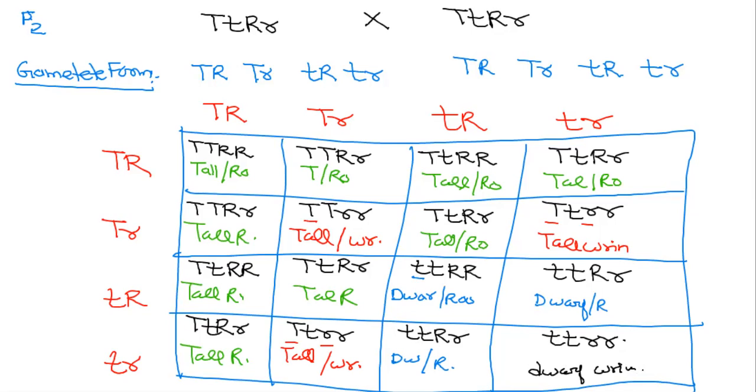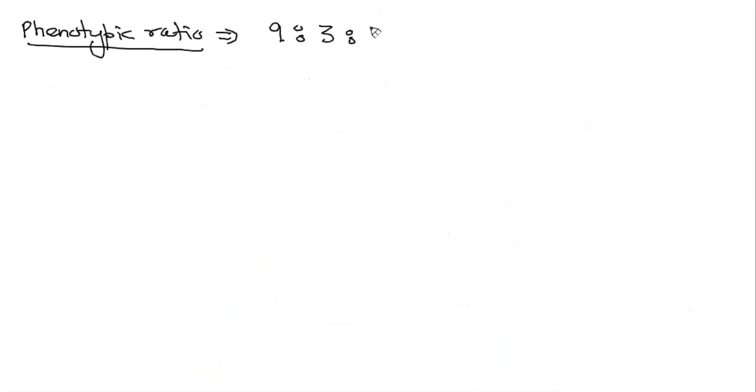So let me do the phenotypic ratio first. The phenotypic ratio is 9:3:3:1.